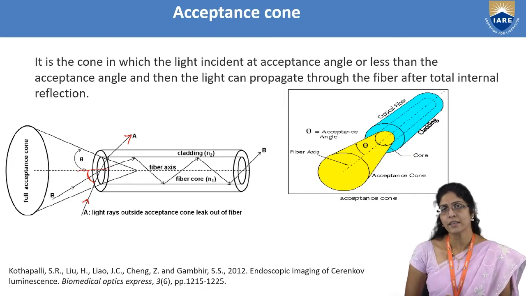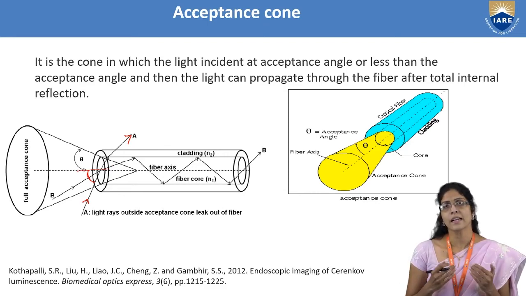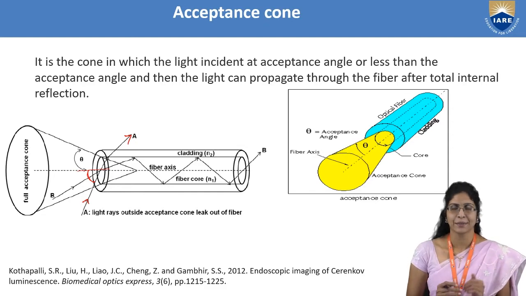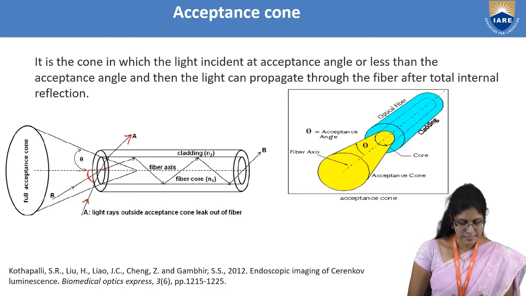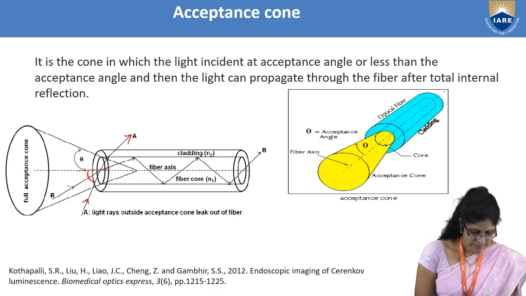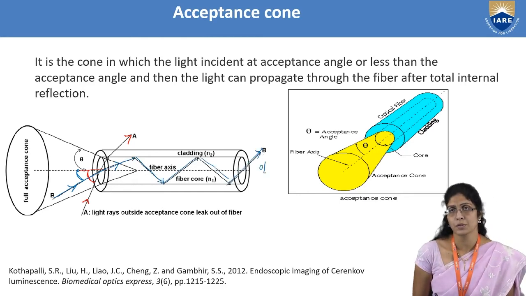As we have seen in the previous lecture, not all rays which make certain different angles with the core axis can undergo reflection, but many refract. I will again explain that in the coming slides. As of now, you can see the ray B here. This ray B is making a certain angle with the core axis and is able to refract and then undergo total internal reflection and safely come out as an output.